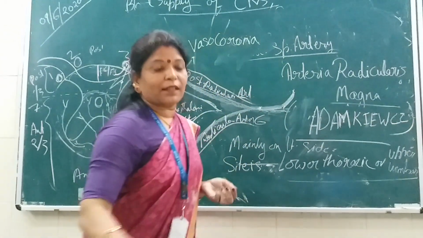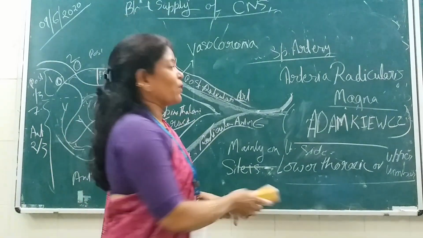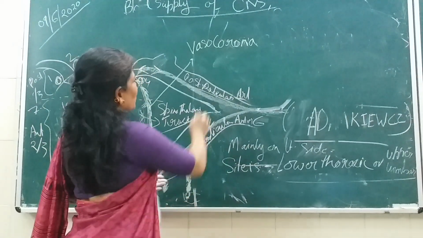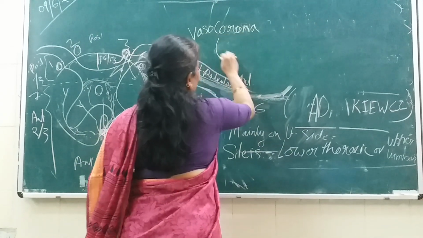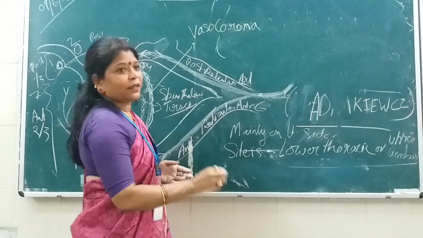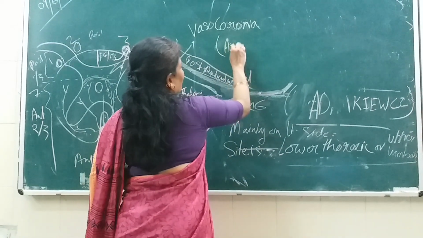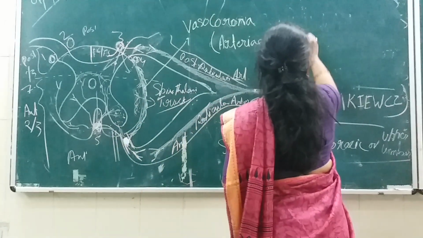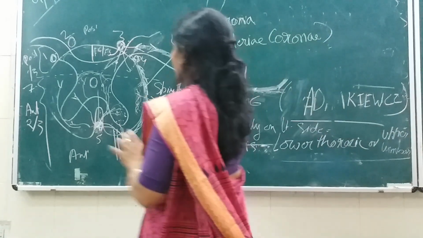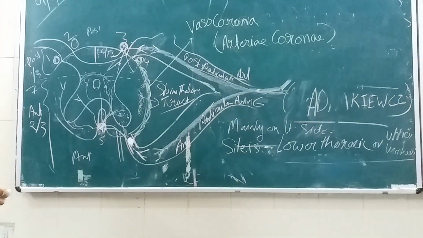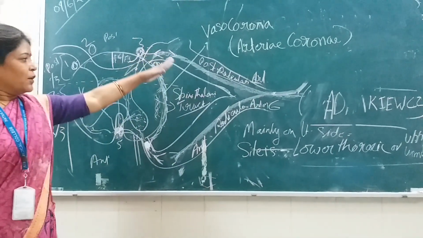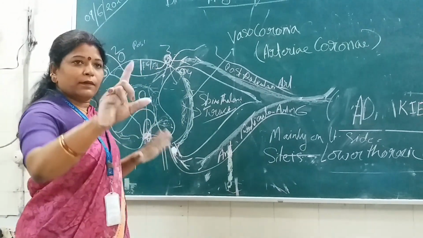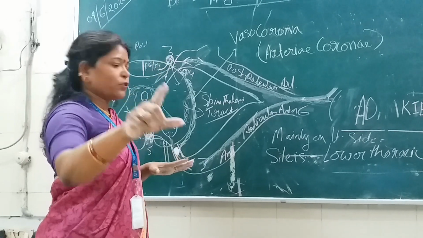You are discussing the coronaries, and that's why you must remember this artery. Okay, this is vasa corona, or it is also known as artery coroni. Isn't it? So, tell me, this is the pattern of the blood supply of the spinal cord. Clear? Vinta, it is clear to you?